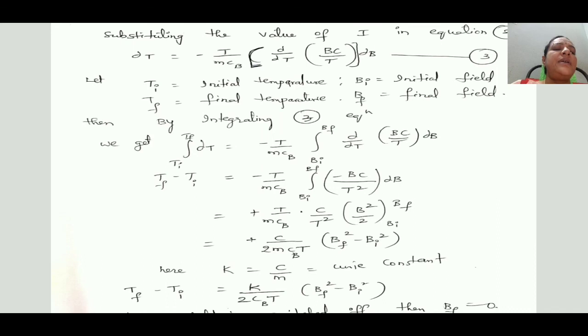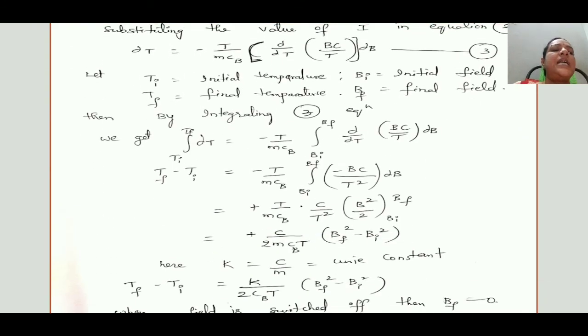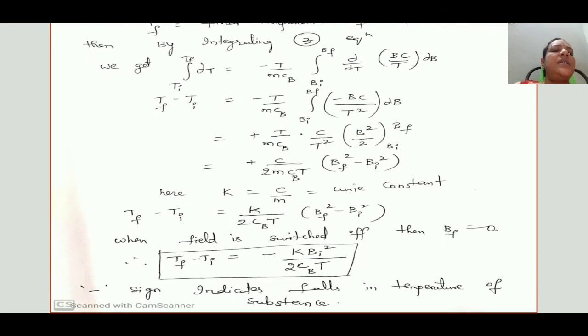Therefore, T/mCB into C/T² times B²/2 within the limits Bi to Bf, which is C/2mCBT (Bf² minus Bi²). Here, in place of C/m, the Curie constant, we substitute another term K. Tf minus Ti can be written as K/2CBT into (Bf² minus Bi²).